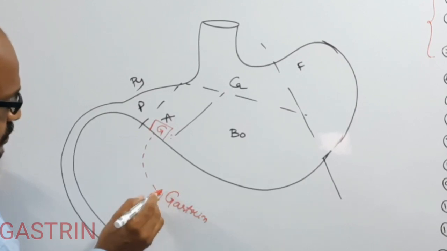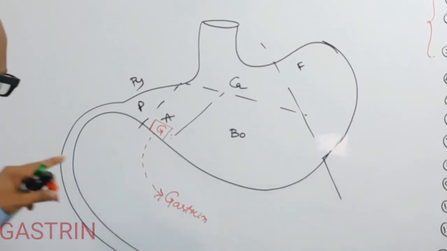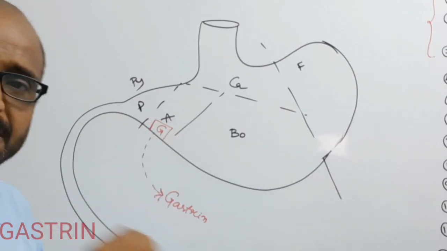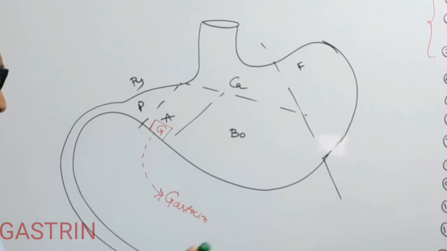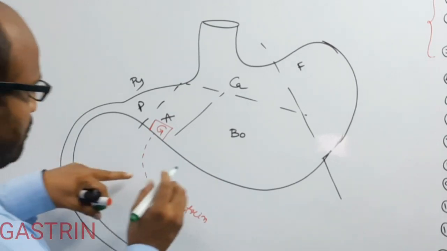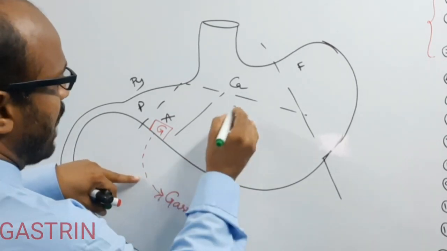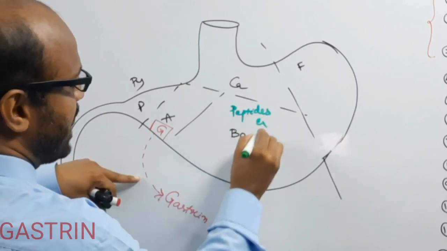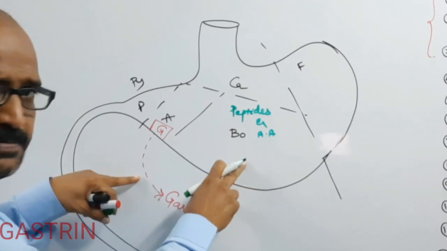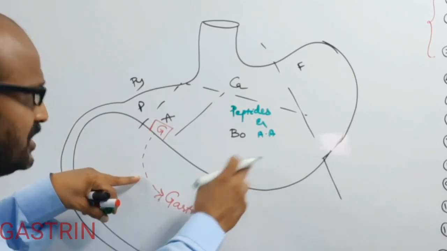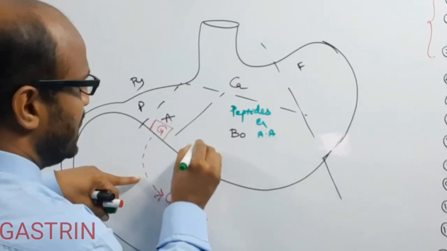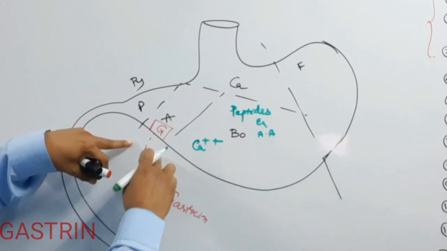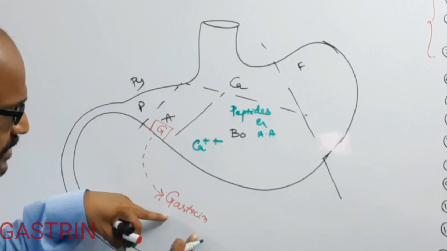So how does the G cell secrete gastrin, or what are the factors which stimulate the G cell? There are several factors. The presence of peptides and amino acids in the stomach, as well as calcium ions, stimulate the G cell to secrete gastrin.